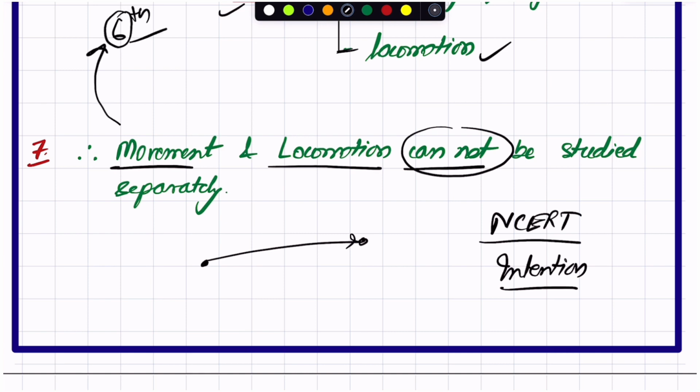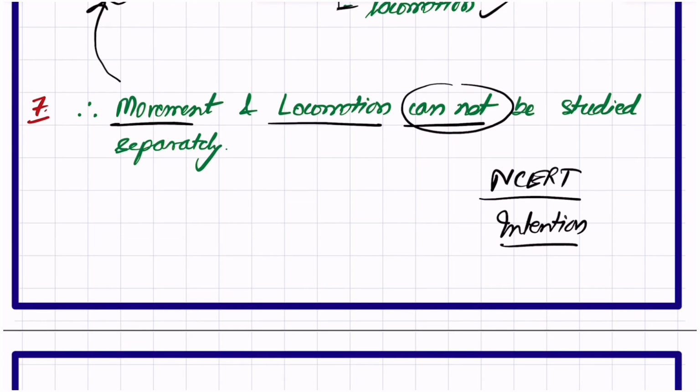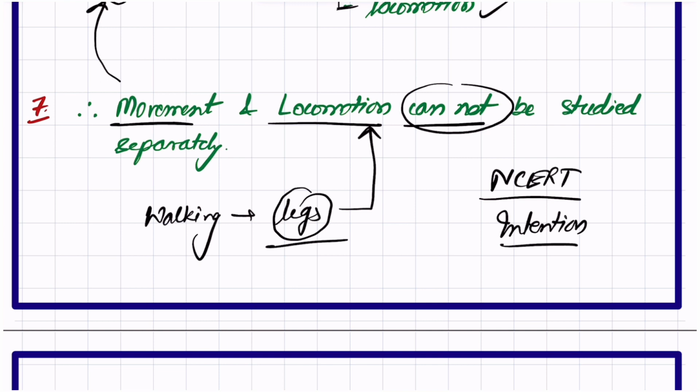From that point of view, we can say that they cannot be studied separately, because if you are talking about the movement of legs during walking, during the walking process we are moving our legs, and with the help of this we are actually performing locomotion. So how are you going to study them separately? It's not possible. So from that point of view, NCERT says that movement and locomotion cannot be studied separately.